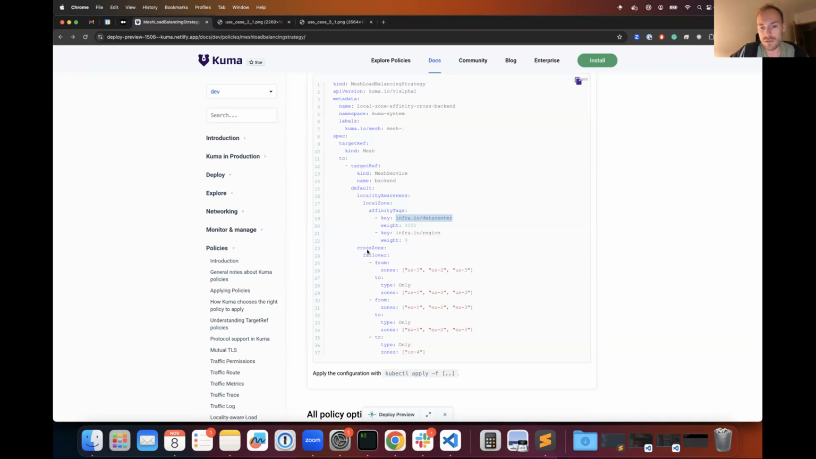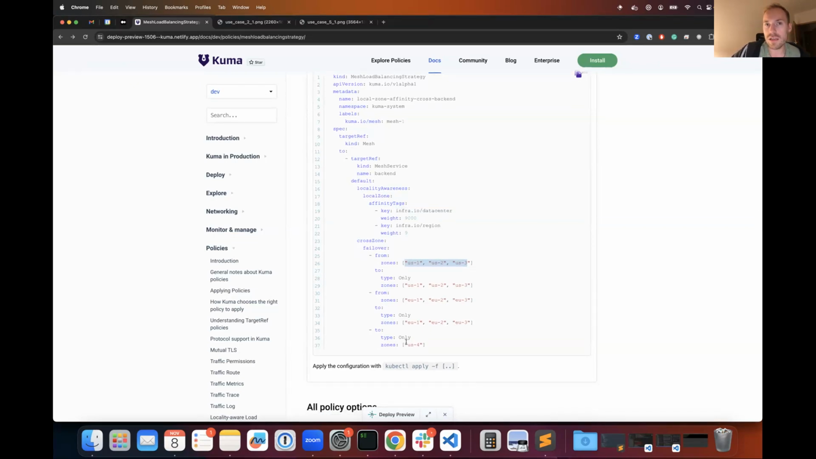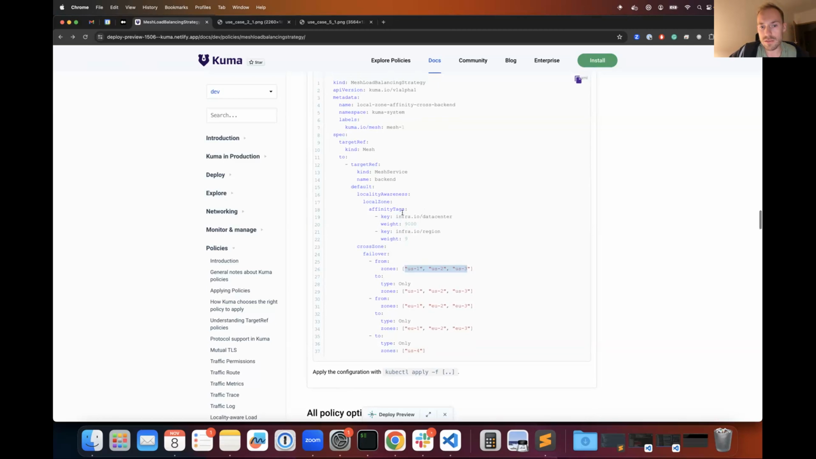And in case of cross zone, you can just define the groups of zones, that if you are in this zone, just fail over to this zone or other. And you also have the cases to define to which not to fail over, or which one you would like to avoid. So this is basically it. This is a quite powerful feature and allows you to define quite advanced strategies of failovers. Yeah, and I think that's it.